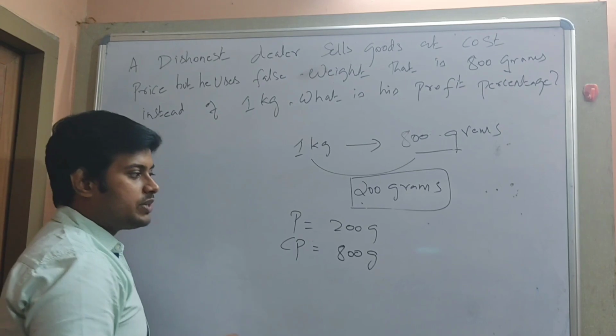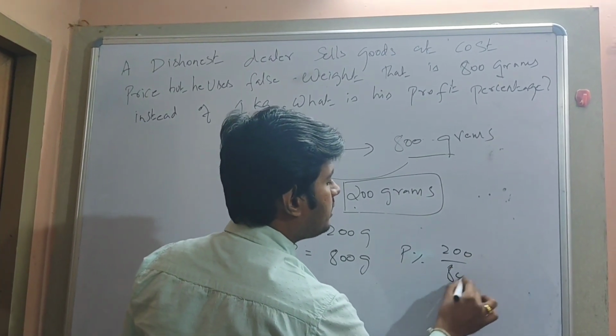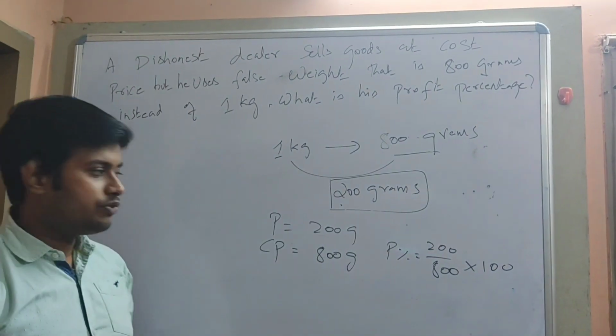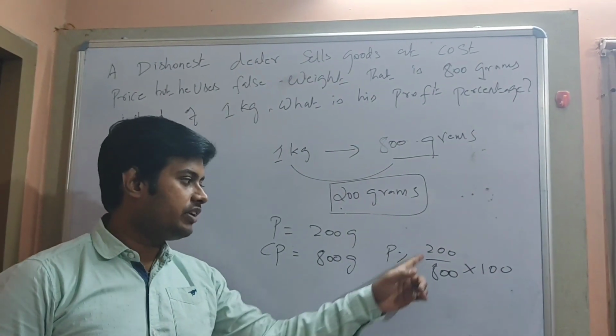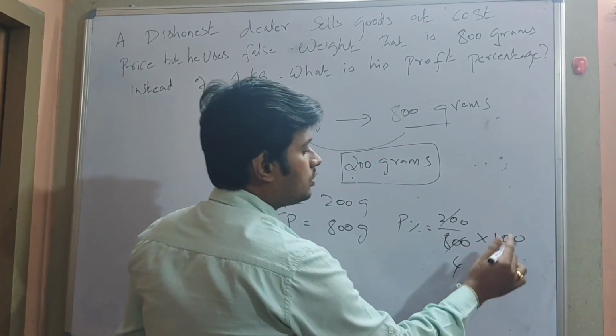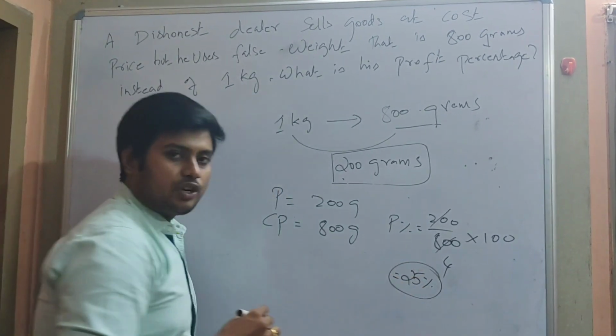So can I find profit percentage now? 200 divided by 800 into 100. Why am I not writing the profit percentage formula? Actually you know the profit percentage: profit divided by CP into 100. Can I solve the problem? So 100 by 4 is 25%. Have you understood the process now?